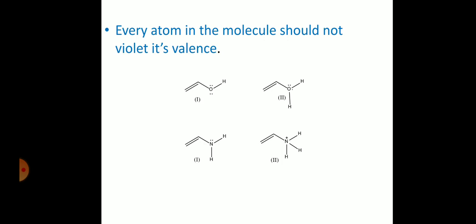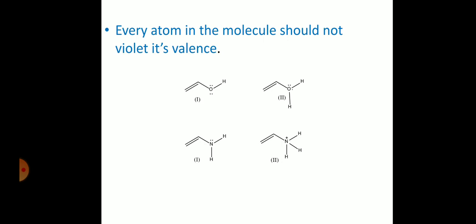Second, resonance structures: the existing structures having the same connectivity but differing in electron distribution are called resonance structures, canonical structures, or contributing structures.